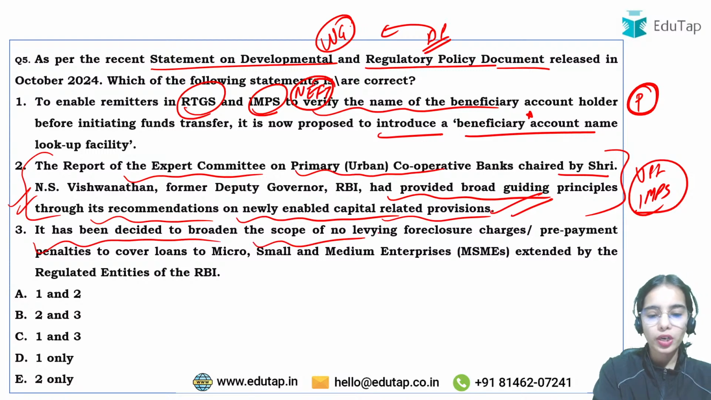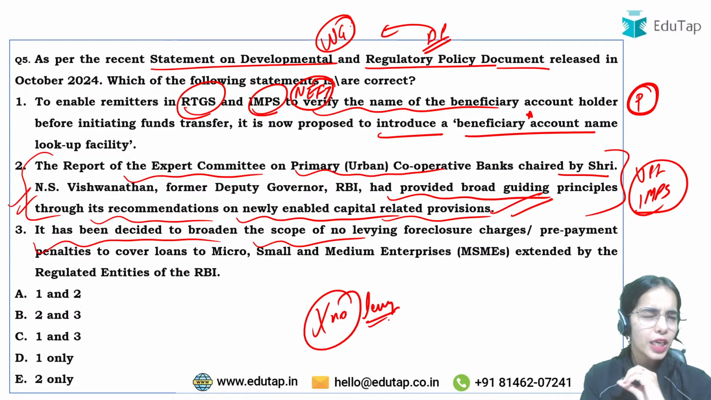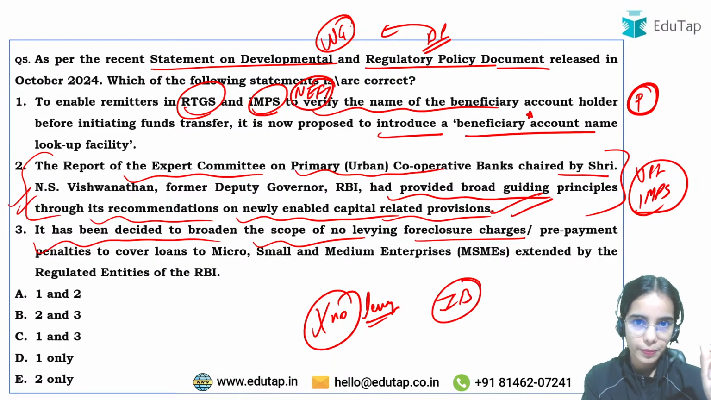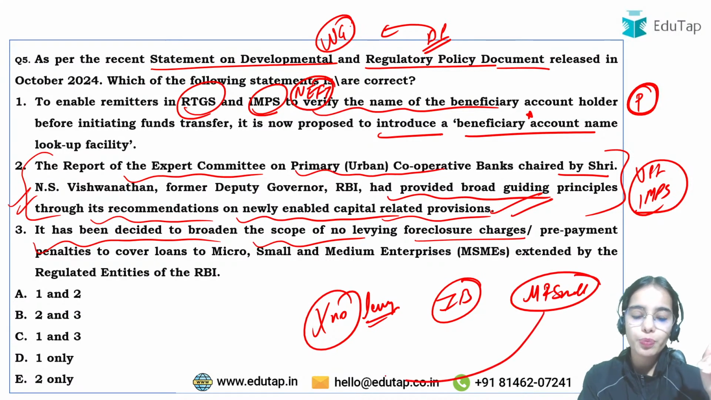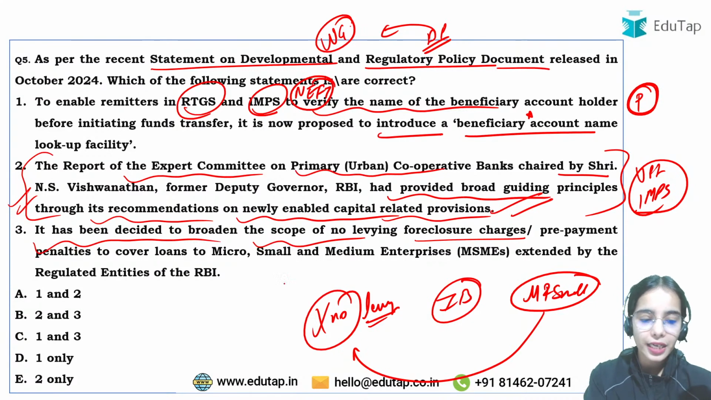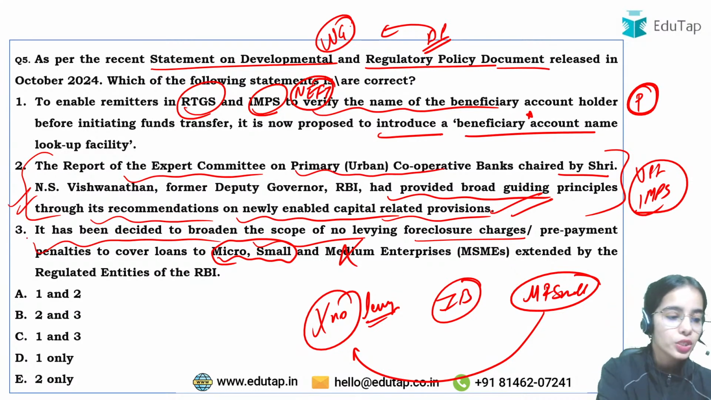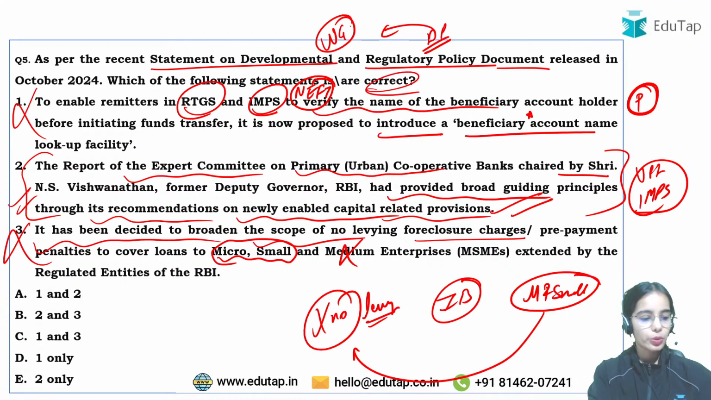It has been decided to broaden the scope of no levying. So right now the banks or the NBFCs cannot levy the foreclosure charges or prepayment penalties on the individual borrowers. Now it has been said that even for the micro and small enterprises, there should be no levy of the foreclosure charges or prepayment penalties, and it is only for the micro and small enterprises, not for the medium enterprises. Okay, so this is also wrong. So first and third are wrong. So here the correct one is only 2. E is the answer here.